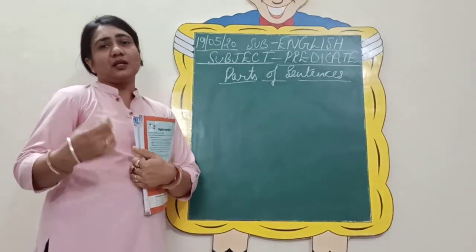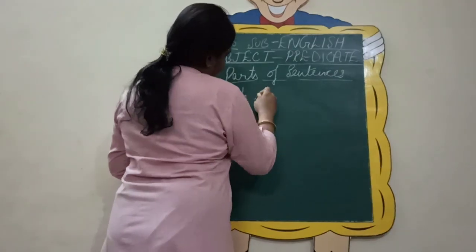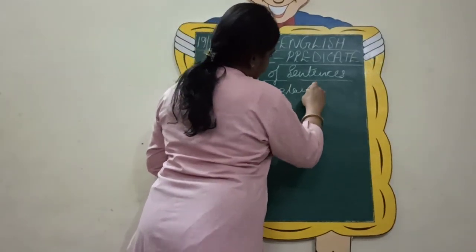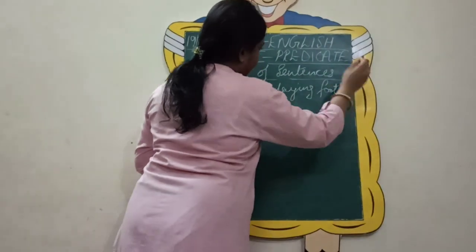Supposing I write one sentence. Lokesh is playing football. Okay.